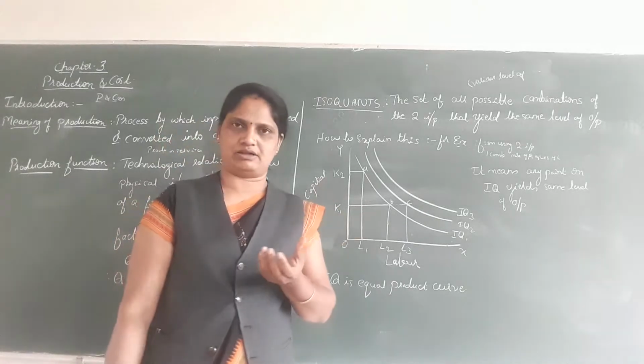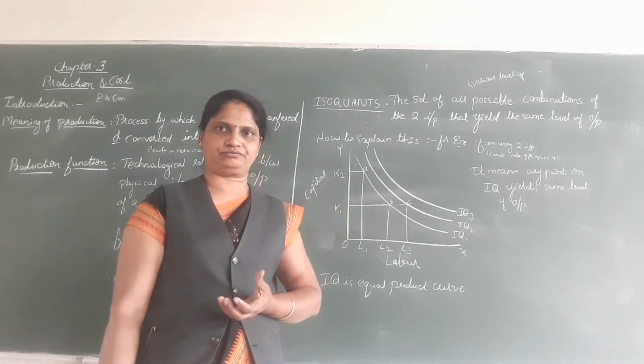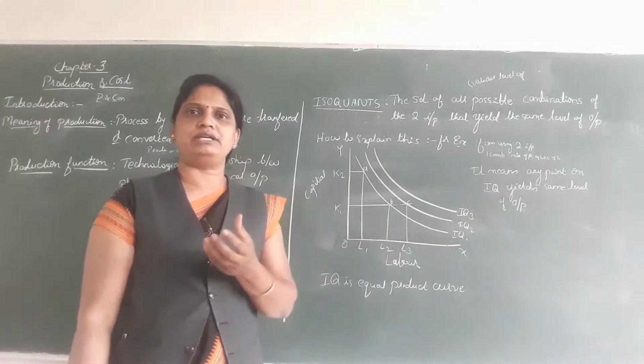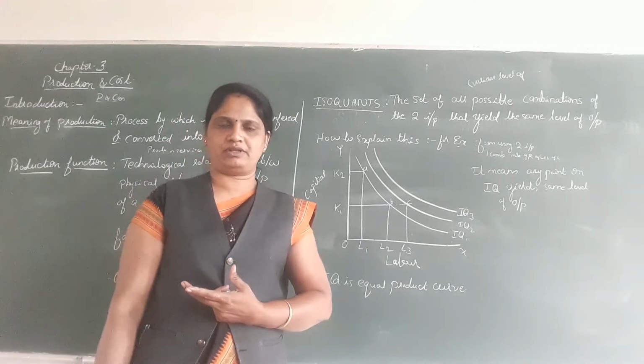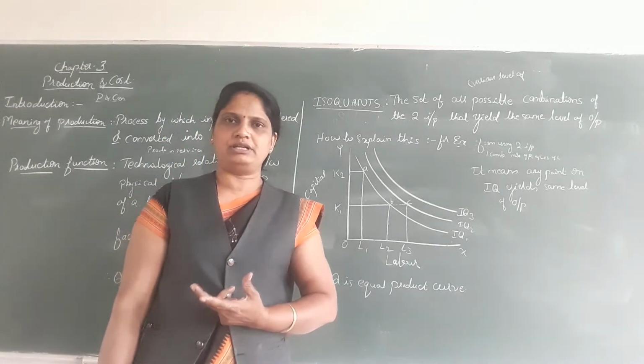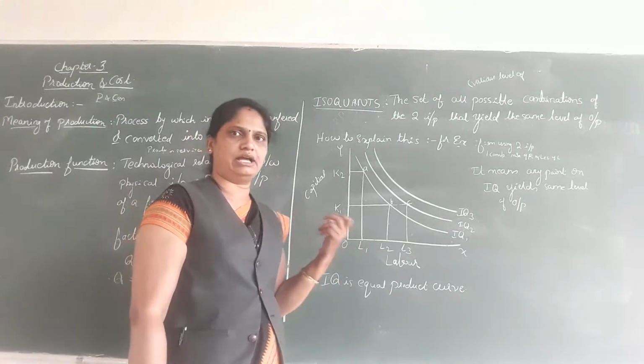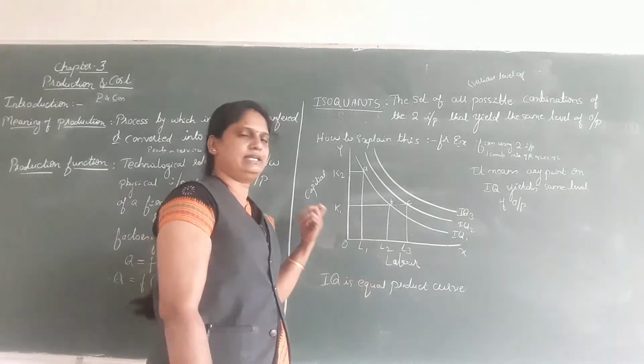How to explain this now? For example, a firm is using two inputs. What are those two inputs? Here, in this diagram, I have taken labor and capital.